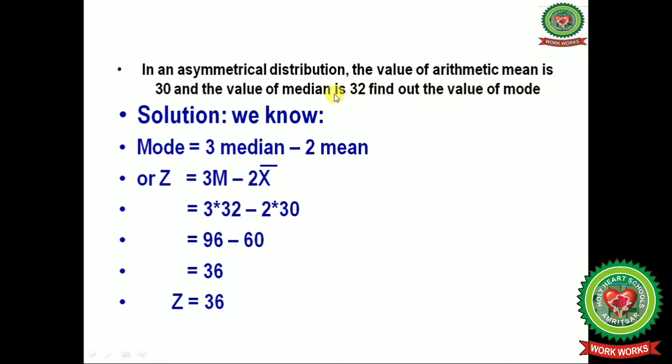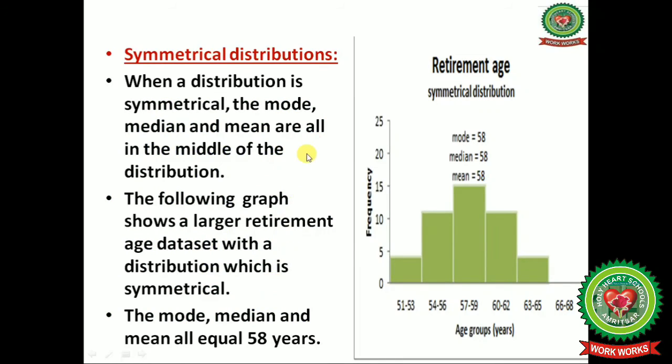If we have the mean and the median values given, we can calculate mod, like 3 multiplied by 32, the median value given, and 2 multiplied by the mean, that is 30, the value given, and 96 minus 60 will give you 36, that is the value of mod.